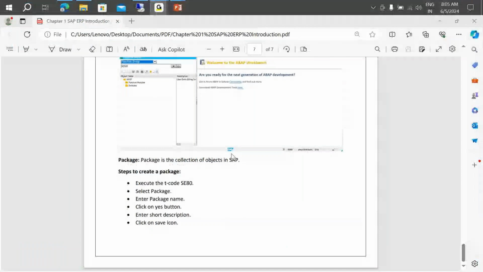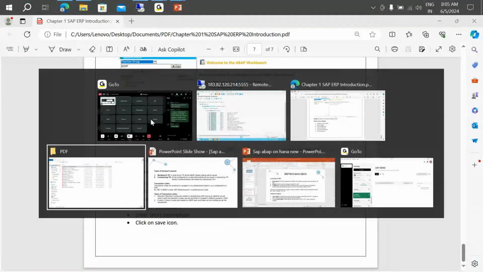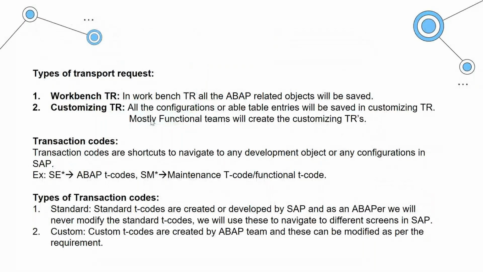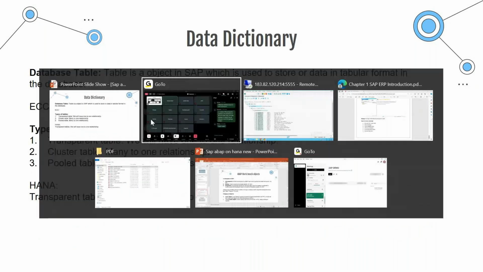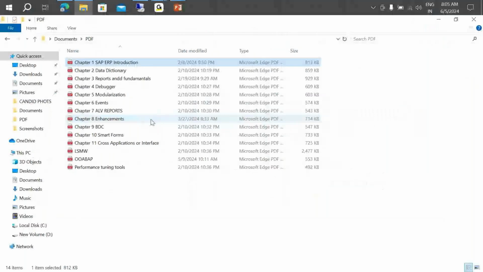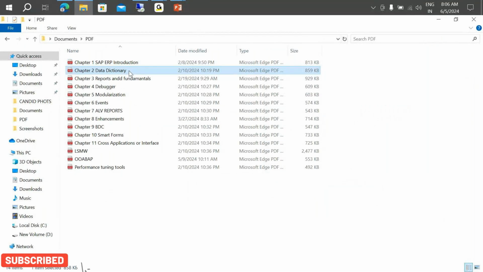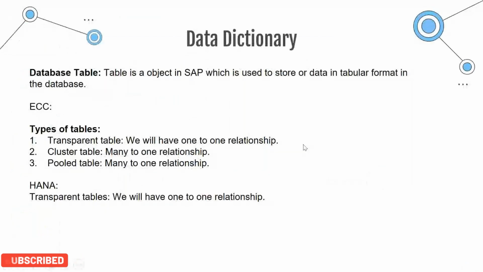Okay, so we have completed the ERP introduction. Now, since we have almost half an hour more time, we'll just see a glance of the introduction to data dictionary. Data dictionary is the second chapter. The first chapter is SAP ERP introduction, the second chapter is data dictionary. So we will start with data dictionary now. We'll just see the high-level approach of what exactly a data dictionary is. Then actual creation and all we'll do tomorrow in the next class.